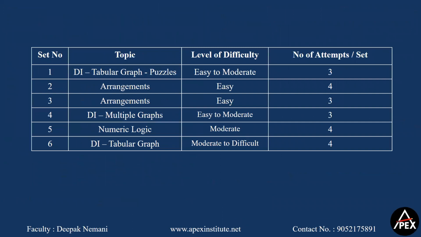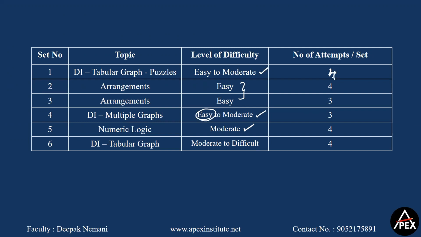Clear? So this is my analysis of the entire paper. I have categorized these as per the level of difficulty. The first one, the tabular one, which is an indirect question from puzzles, is on the easy to moderate side. These two sets are easy. If you're comfortable with data interpretation, this will be an easy set. If not, it will be at an easy to moderate level. The fifth question is a moderate level set, and the sixth question is between moderate and difficult.